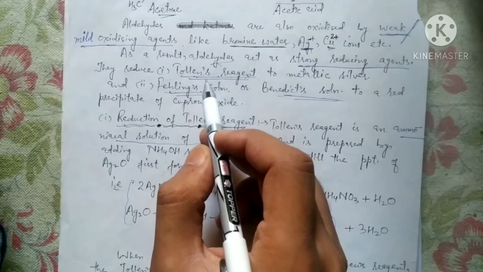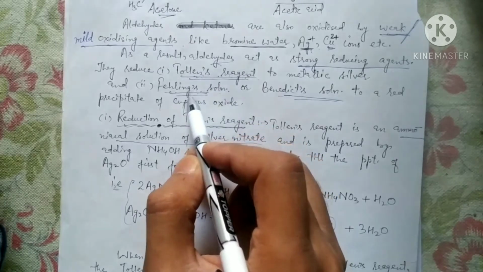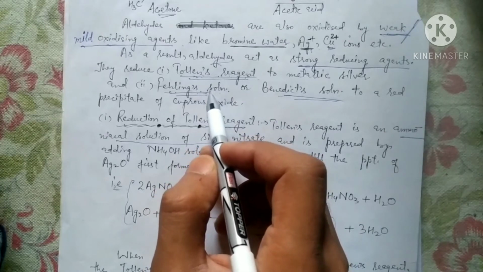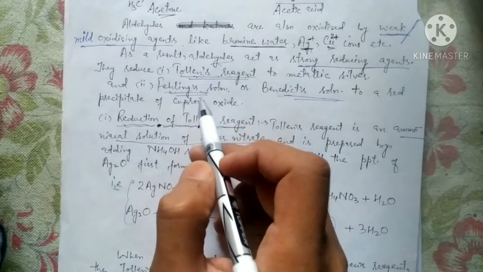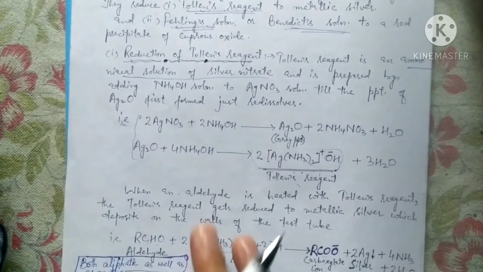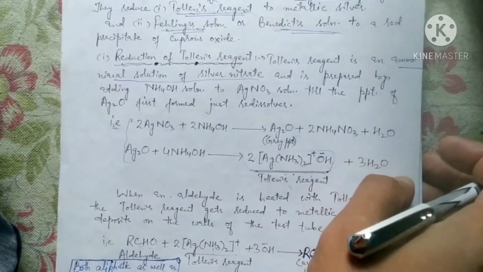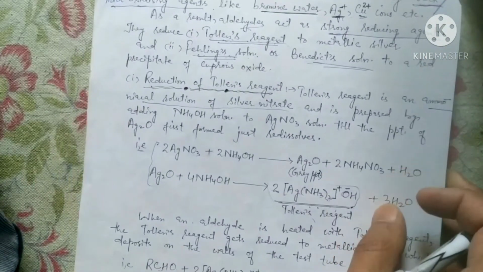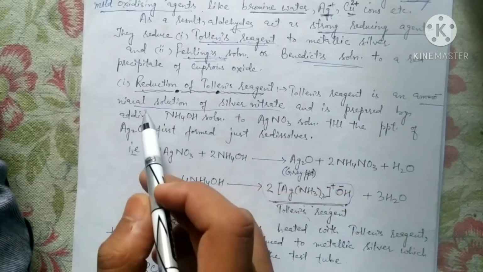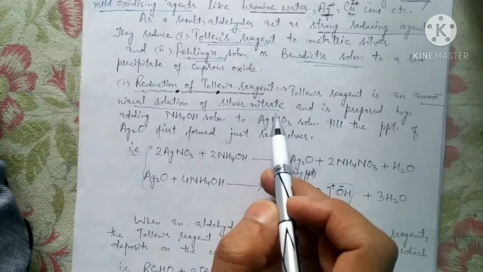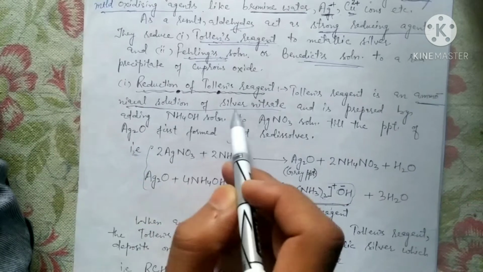Why so? Because we have already discussed that aldehydes are more reactive than ketones. So Tollens reagent and Fehling's solution are mild oxidizing agents, and these oxidize aldehydes. First of all, let us discuss Tollens reagent. What is Tollens reagent? Tollens reagent is simply an ammoniacal solution of silver nitrate. Remember, I am repeating, Tollens reagent is an ammoniacal solution of silver nitrate.